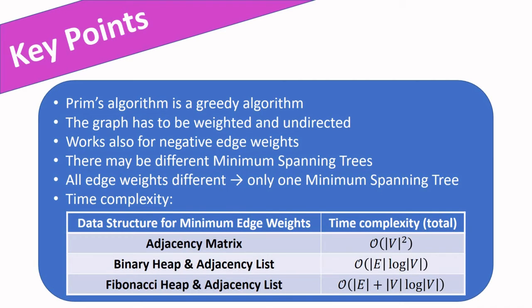The time complexity depends heavily on how you store the minimum edge weights. If you simply use an adjacency matrix, Prim's algorithm is quadratic in the number of vertices. But the time complexity can be reduced by using various heap data structures as shown in the table.